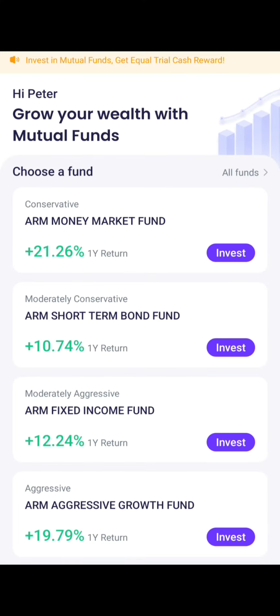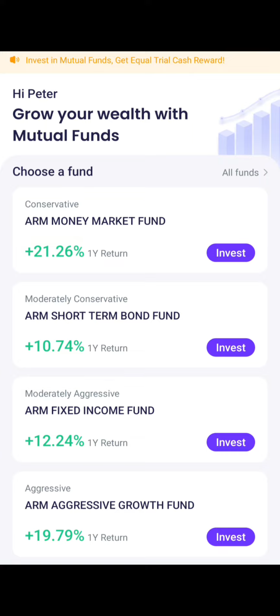Before we continue, let me quickly use some minutes to explain the meaning of mutual funds and how they work. Are we together? Mutual funds are investment vehicles where money from multiple investors is pooled together and managed by a professional fund manager. This money is not going to be managed by you but by a professional fund manager, who invests it into a diversified portfolio of assets like stocks and money market instruments based on the fund's objective.